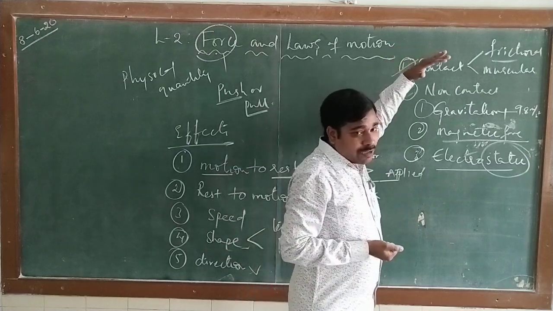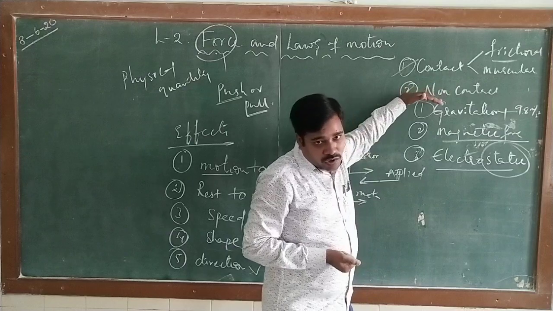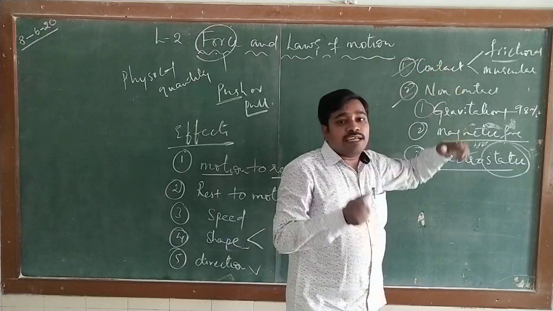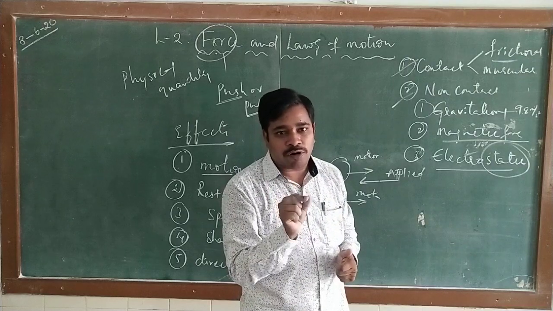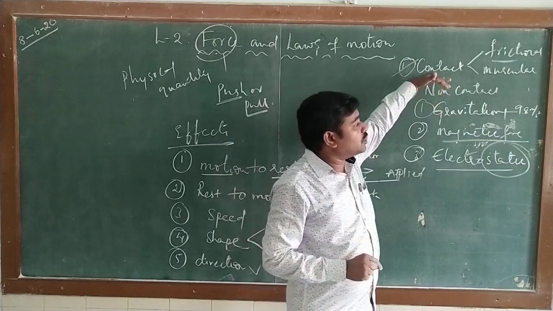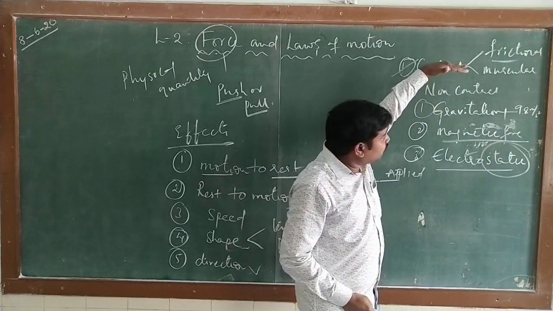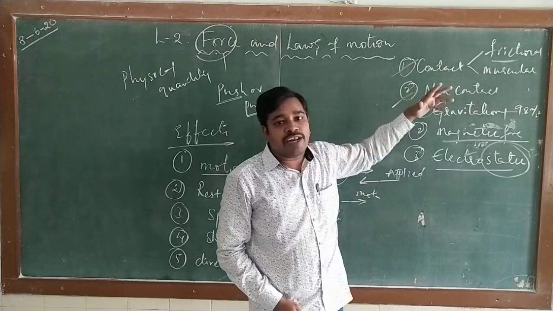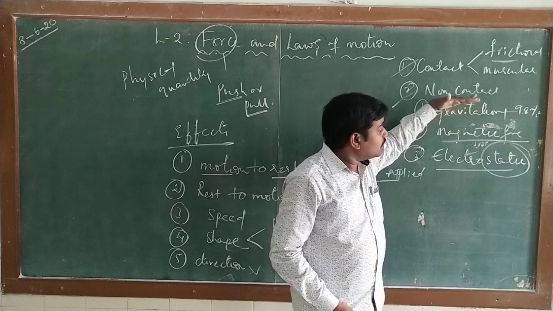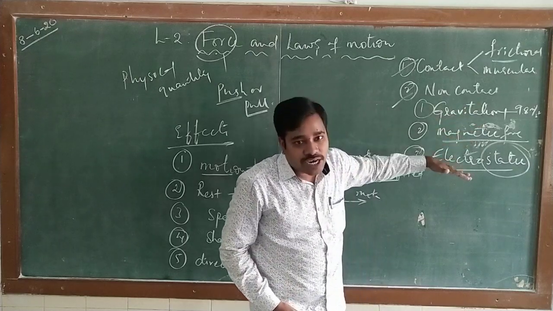So forces are of two types: contact and non-contact. What is contact force? In contact force, definitely there is a physical interaction between the two bodies. Such type of force we call contact force. Contact forces are frictional and muscular. Whereas non-contact forces are divided into three: gravitational force, magnetic force, and electrostatic force.